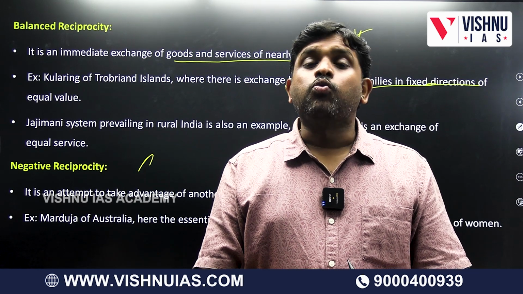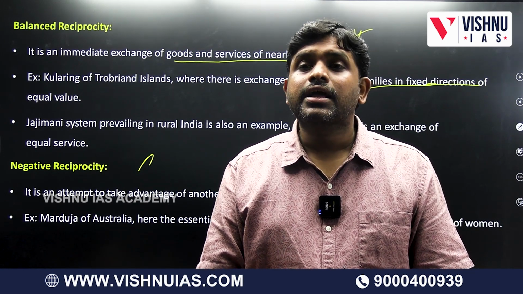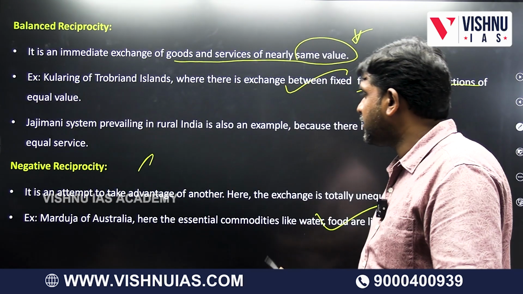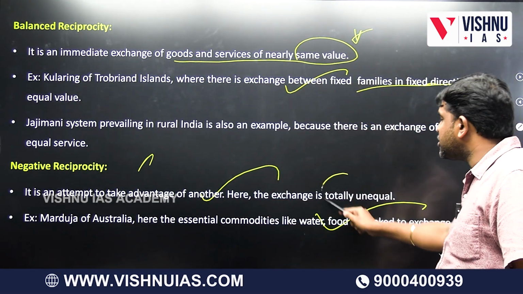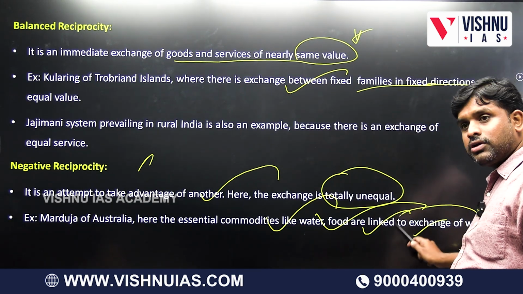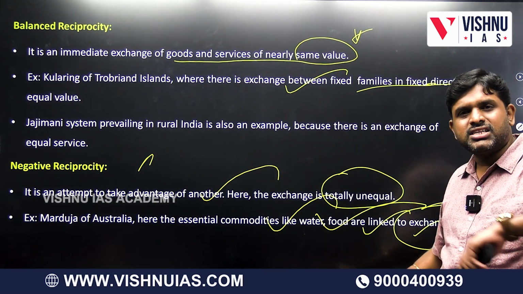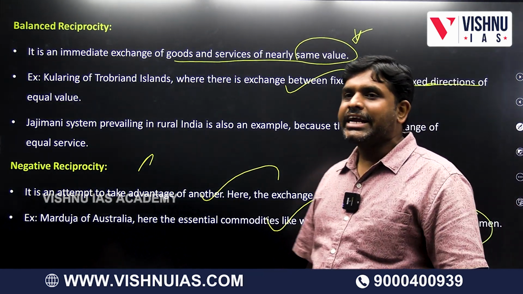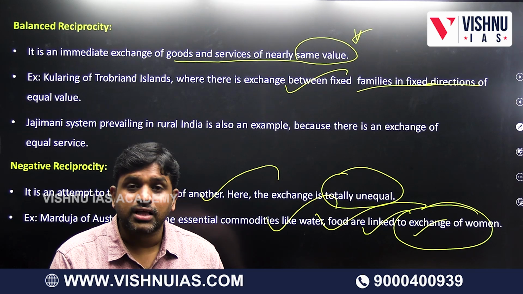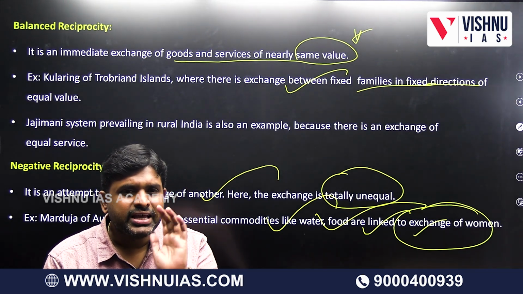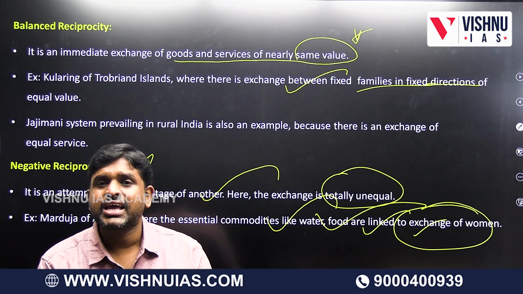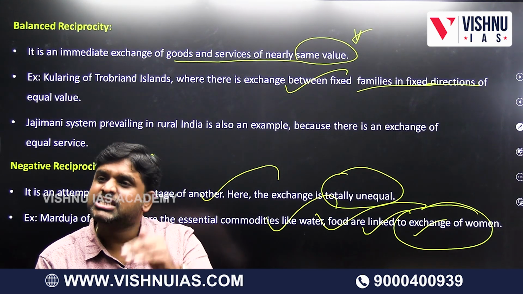Negative reciprocity: what they are exchanging is completely unequal. For drinking water, a woman is being exchanged. To take advantage of another, the exchange here is totally unequal. Among the Marduja of Australia, essential commodities like water and food are linked to the exchange of women. What they ask in return is completely unequal. That is called negative reciprocity. So reciprocity has three varieties: generalized reciprocity, balanced reciprocity, and negative reciprocity. There are functions and dysfunctions of reciprocity, and the reciprocity system is present in this type of society.